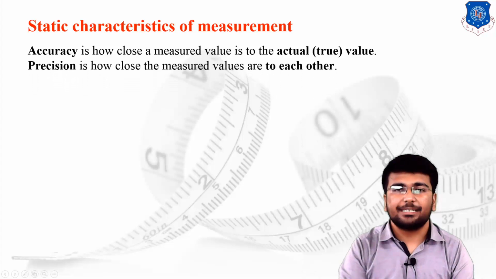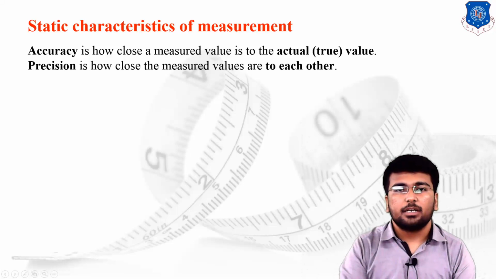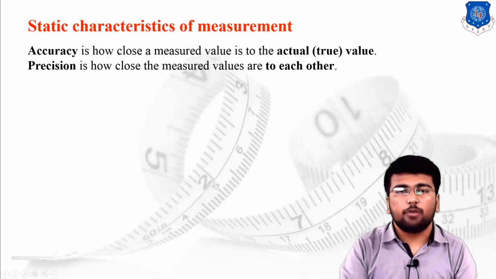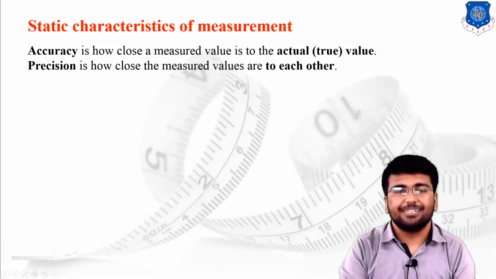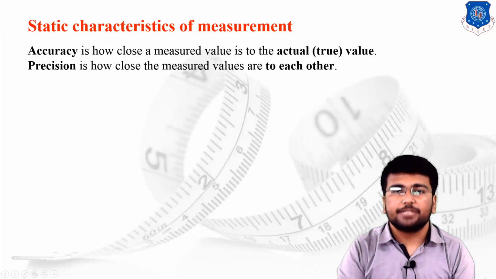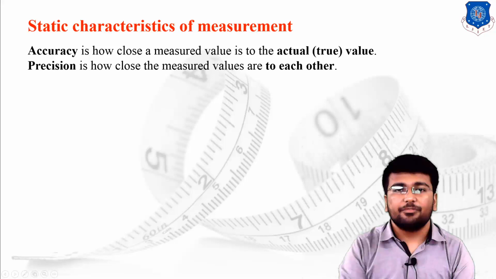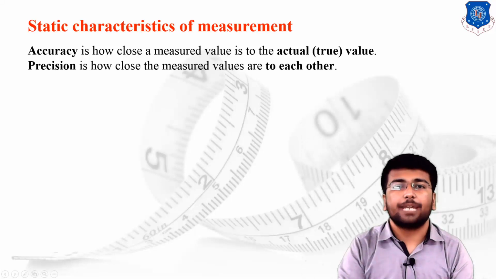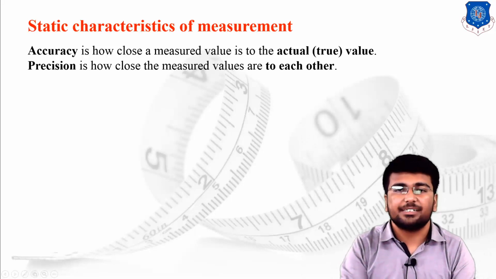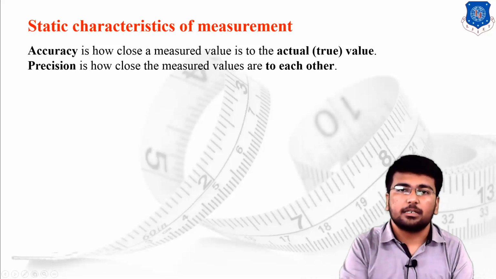The second one is precision. Precision means how close your measured values are to each other. Suppose in an over you have to hit the middle stump within 6 balls, and out of 6 balls you hit the leg stump 4 times. Then we can say that you are not accurate, because accuracy means hitting the middle stump, but you are hitting the leg stump repetitively, 4 times out of 6 balls, so you are very precise in your bowling.